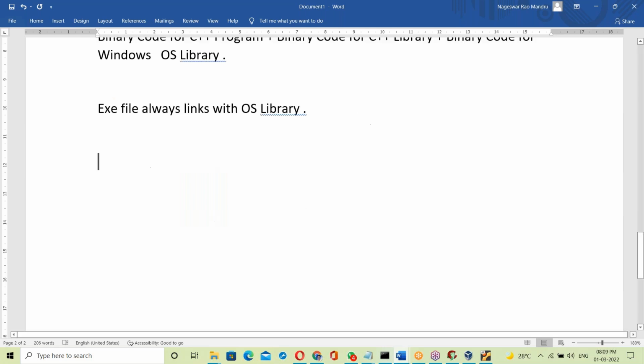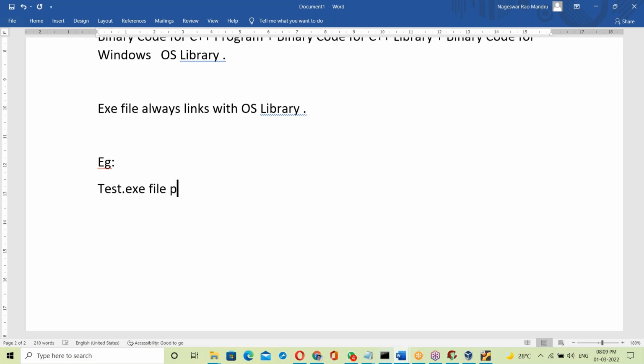Okay. Suppose, for example, let us take some example here: a test.exe file prepared on Windows OS.